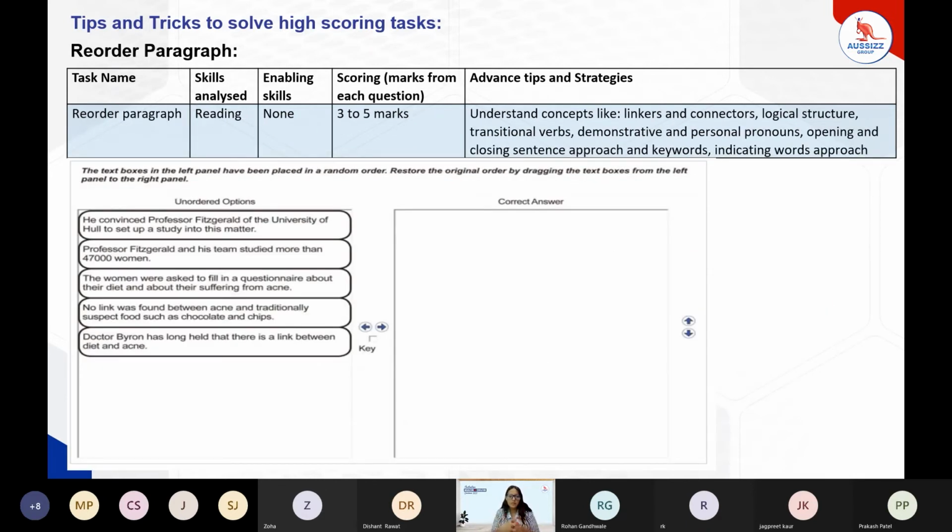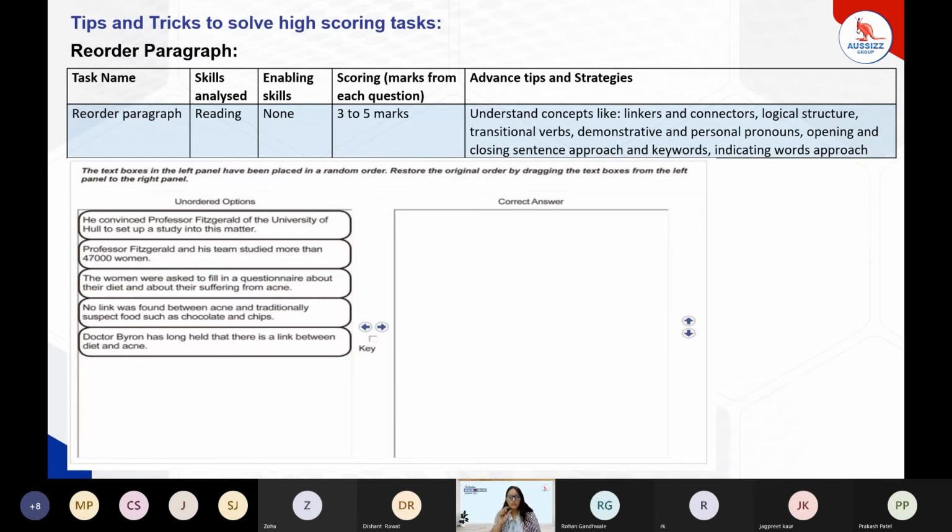It is just like a para jumble, which we have seen in our school days, right? So we just have to jumble up the sentences and make it a perfect answer. So there would be nothing but dragging and dropping the sentences and making the perfect sequence. For having the perfect answer, we need to know, first of all, how the scoring is given.